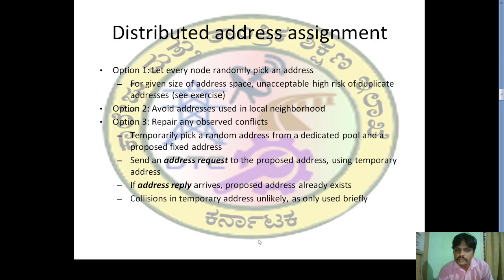Option 3 is to repair any observed conflicts. Temporarily pick a random address from a dedicated pool and a proposed fixed address. Send an address request to the proposed address using the temporary address. If an address reply arrives, the proposed address already exists. Collision in the temporary address is unlikely, as it is only used briefly.